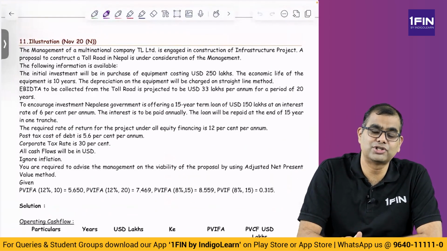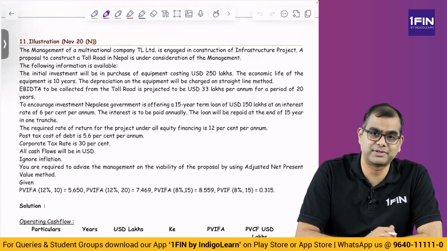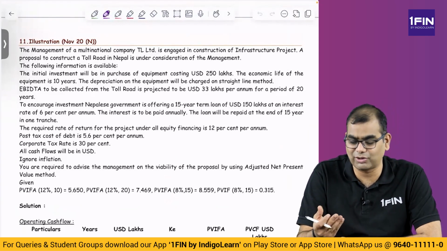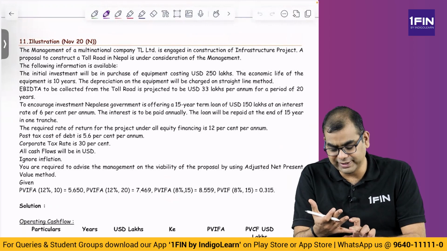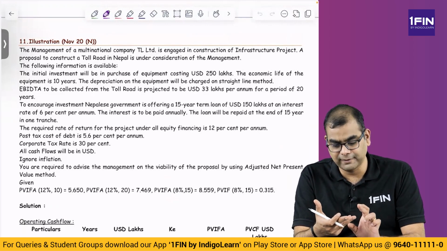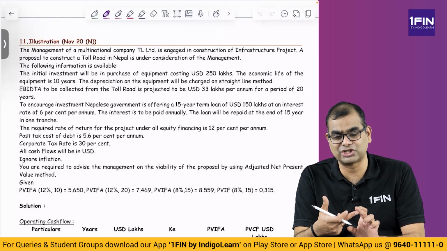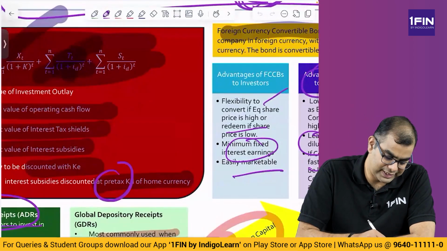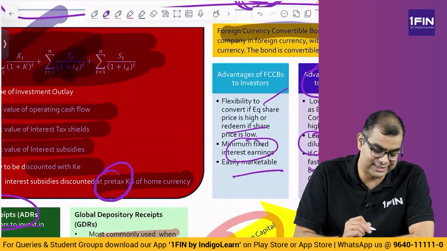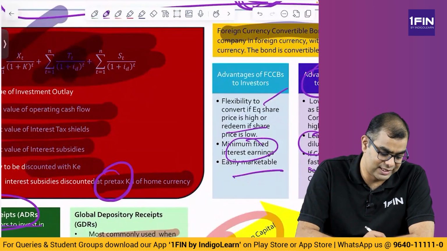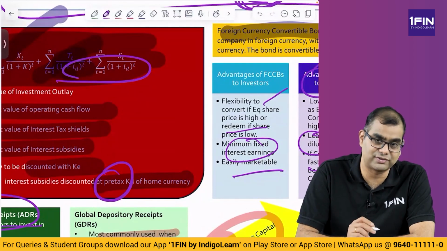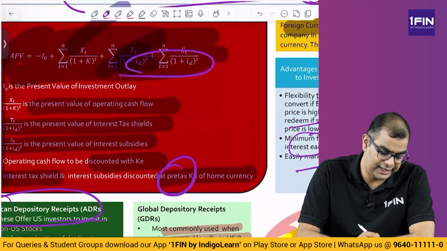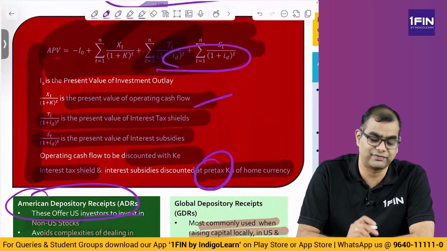Now we will solve a question on APV, adjusted present value, because I wanted to show you that. What is APV if you recollect? Sum of operating cash flows discounted at cost of equity, sum of subsidy and tax shield discounted at cost of debt. Pre-tax or post-tax? Pre-tax cost of debt of home currency. You should not forget this. That is why I wanted to specifically show pre-tax cost of debt. Both these are pre-tax cost of debt and the operating cash flow is at cost of equity.